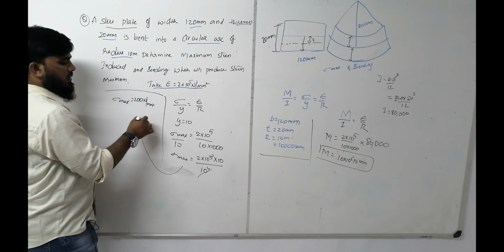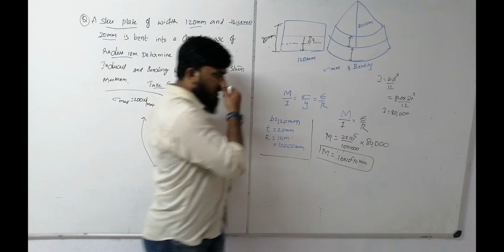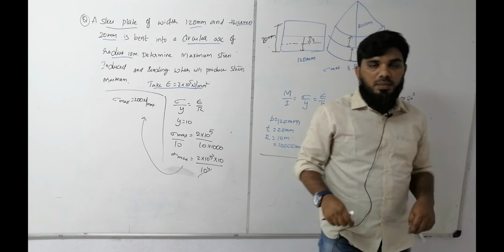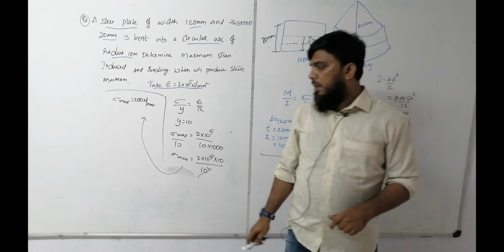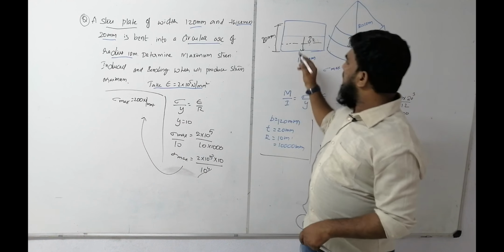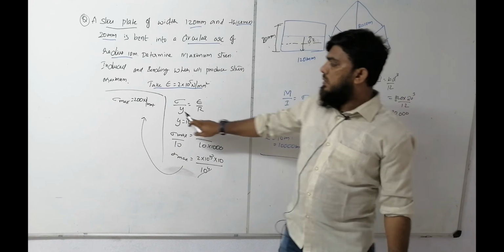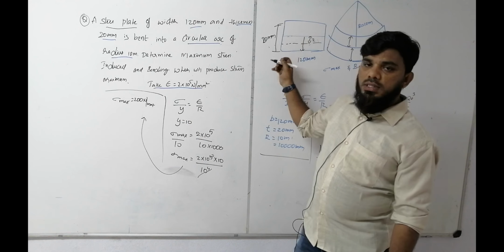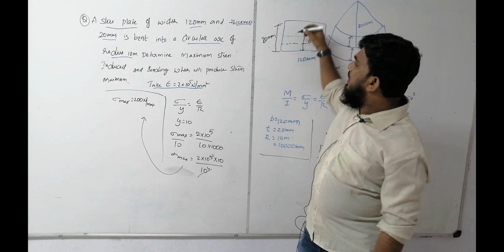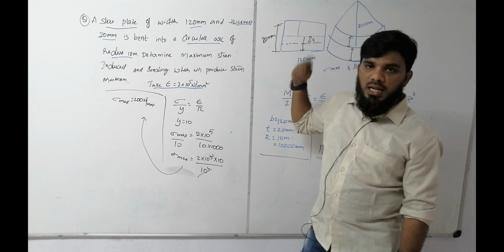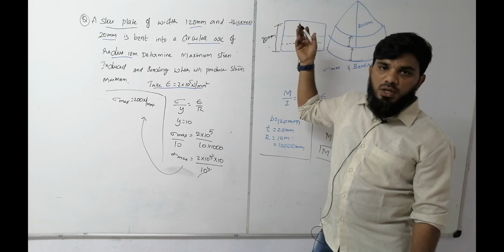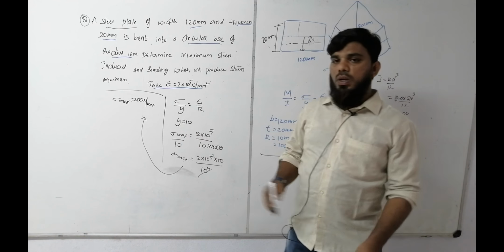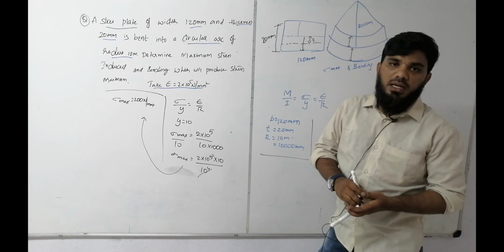So in this way we have to calculate the value of sigma max and sigma min. If they ask for sigma minimum, it will be at a point of 0, or you have to take it as the minimum value. This is the maximum; for minimum you will take a minus sign generally on the other side, so that is also minus 10, and you will get minus 200.